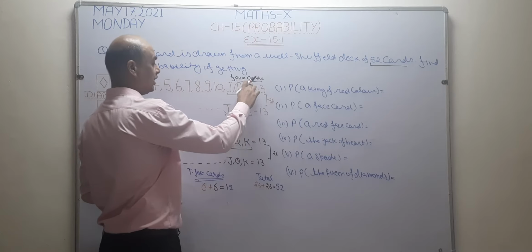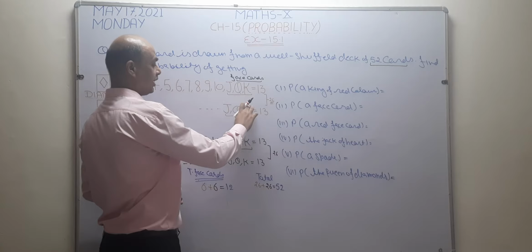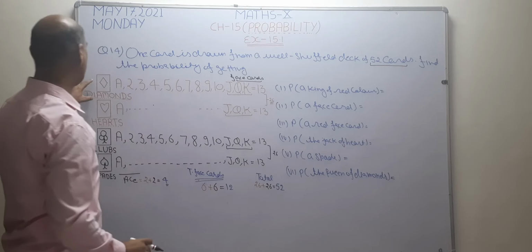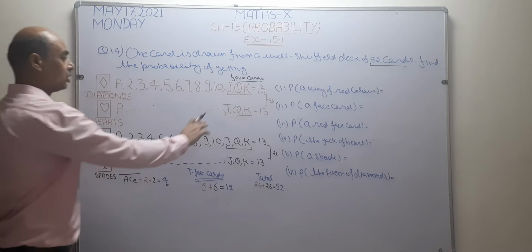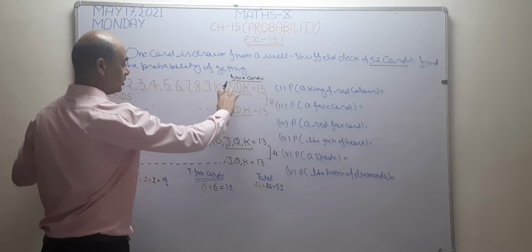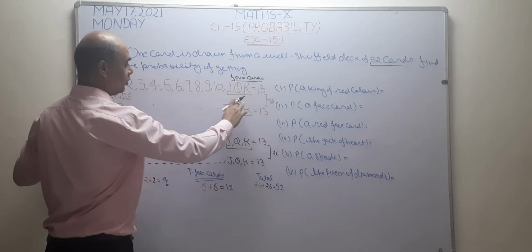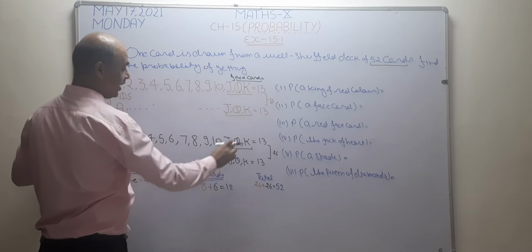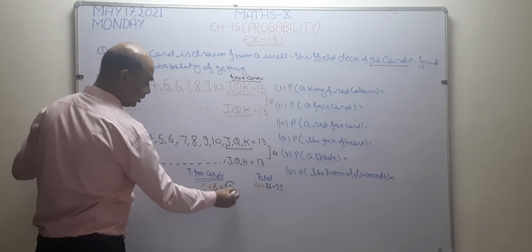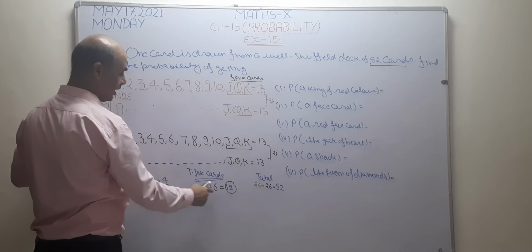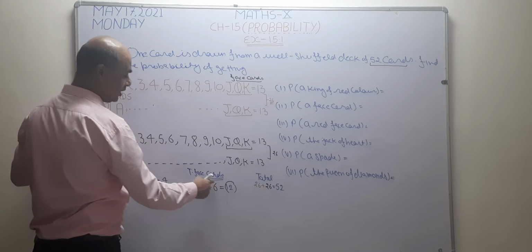3 face cards of red color in diamond, 3 face cards of red color in heart. Total 6 red face cards are there. And 6 are black. Total face cards are 12. Out of these, 6 are red and 6 are black.